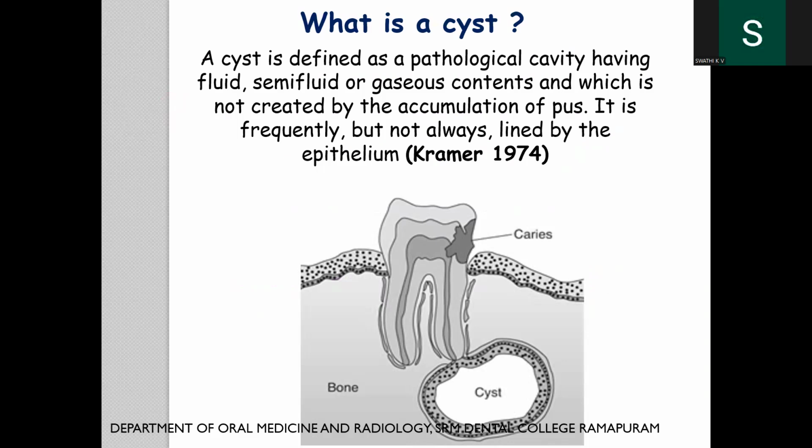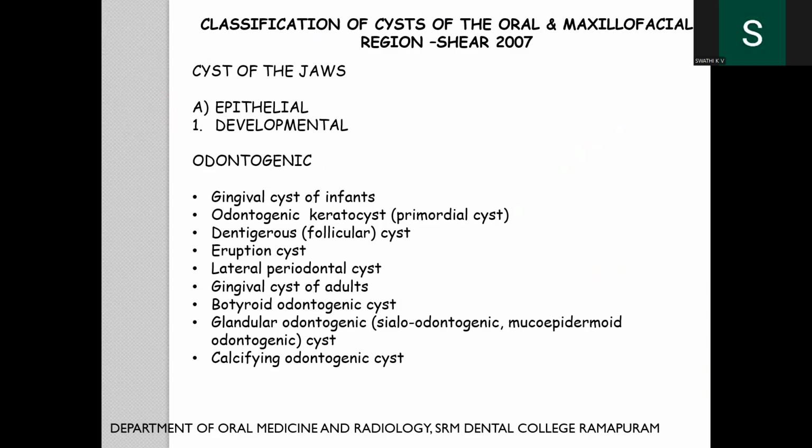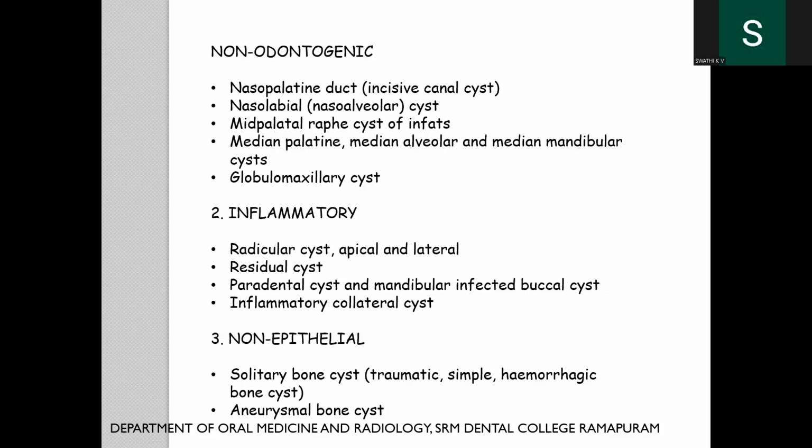1974. The basic classification of cysts of the oral and maxillofacial region was devised by Shear in 2007, and according to him, it has been classified as cysts of the jaws, under which we have the epithelial, which includes the developmental odontogenic, such as gingival cyst of infants, OKC, dentigerous cyst, eruption cyst, gingival cyst of adults, botryoid odontogenic cyst, calcifying odontogenic cyst; the non-odontogenic category, which includes the nasopalatine duct cyst, nasolabial cyst, midpalatal raphe cyst, median palatine cyst, globulomaxillary cyst; and the inflammatory origin, which includes the radicular cyst, which is the most common, the apical and lateral variants, residual cyst, paradental cyst, and inflammatory collateral cyst.